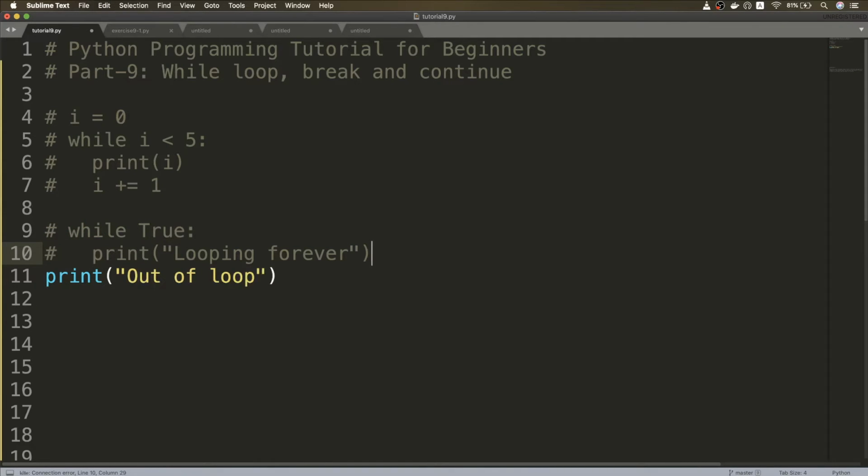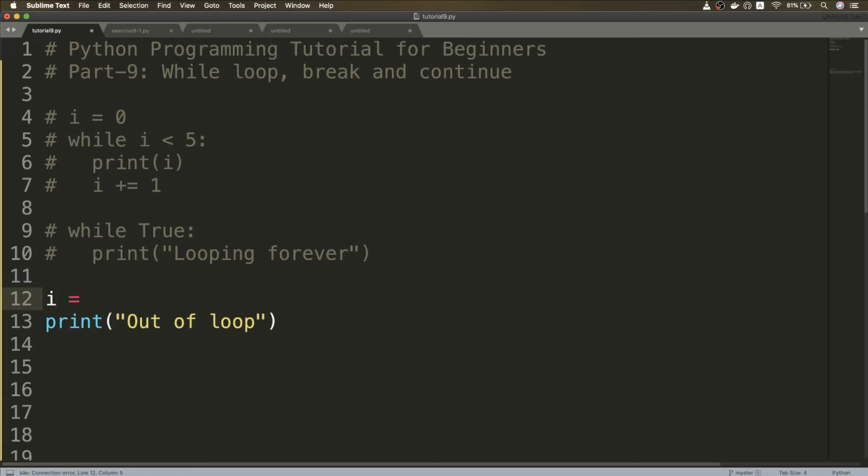And now let's discuss break and continue statements. So break is something that lets you break out of a loop when a condition inside the loop is satisfied. Even in case of forever loops, where you don't have a condition that can break you out of the loop, you can use break inside the loop to just come out of the loop. Let me show you an example.